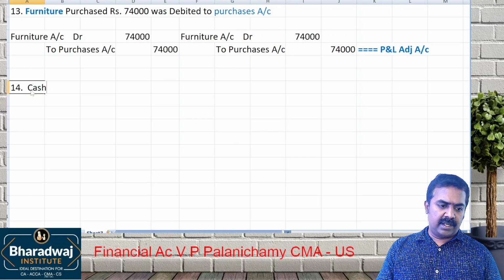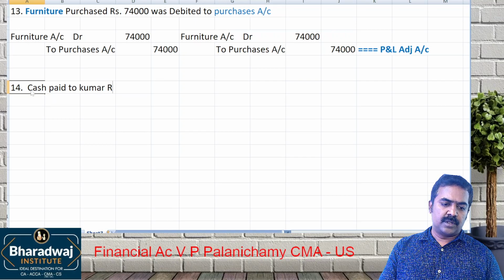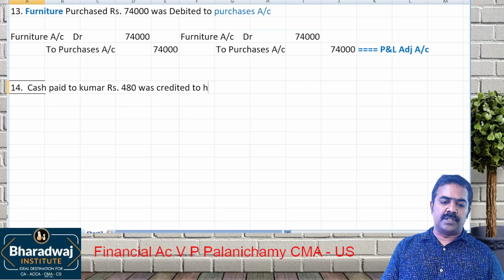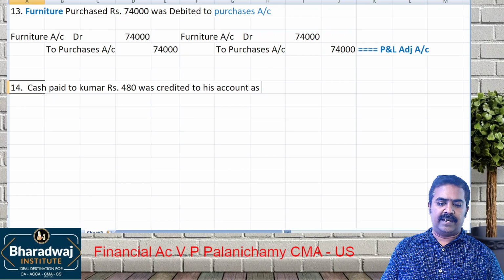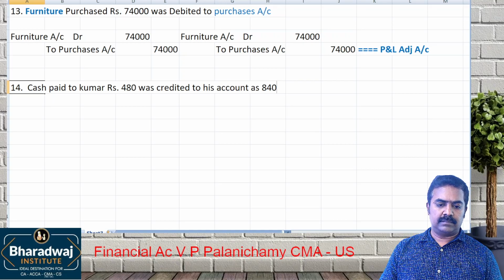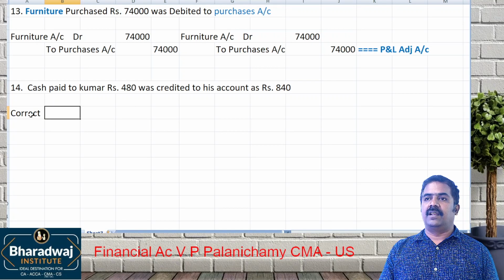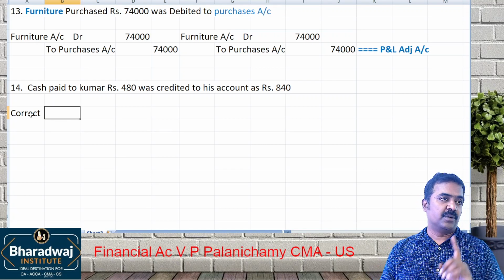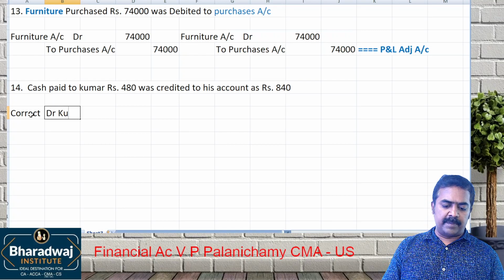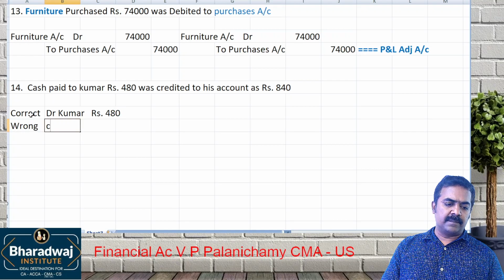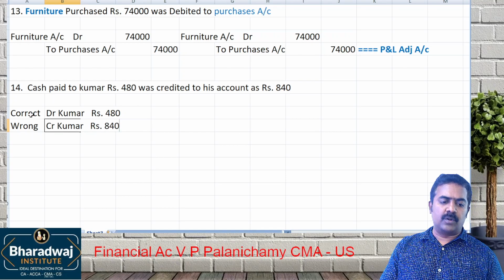Listen. Cash paid to Kumar rupees 480 was credited to his account as 840. What is the correct treatment? There is no problem in cash. The problem is only in which account? Kumar account. The correct treatment is you should have debited Kumar, how much? Rupees 480. What is the wrong treatment given? We credited Kumar with rupees 840.